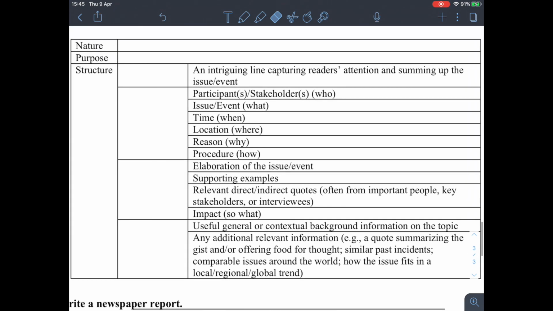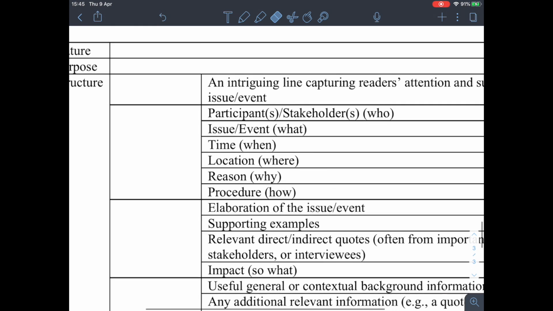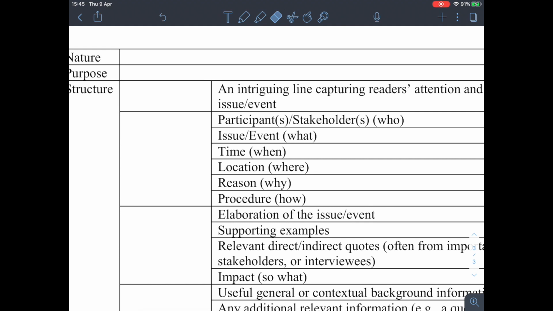Okay, so here, nature. So what is the nature of a newspaper report? Okay, so please write this down. It should be informational, and most importantly, it should be objective. Okay, so do not include your personal opinions, do not include your comments on the issue. Okay, you have to remain objective throughout the whole report, right?